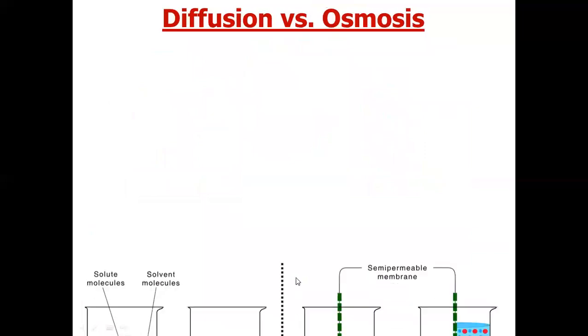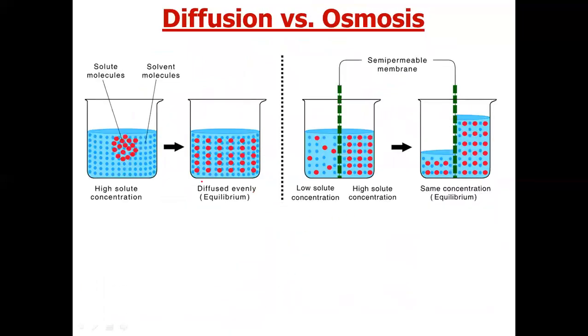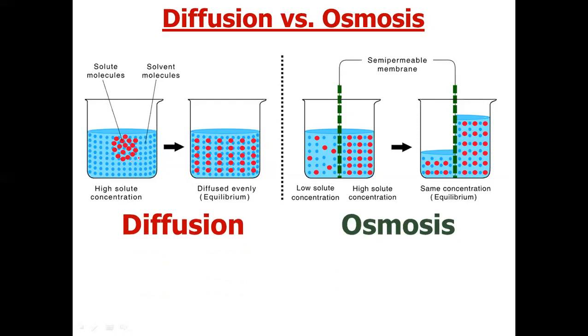So if we compare diffusion and osmosis in a single diagram, like we explained in our previous slide, diffusion was the movement of solute particles from a region of high concentration. See here the solute particles are concentrated.